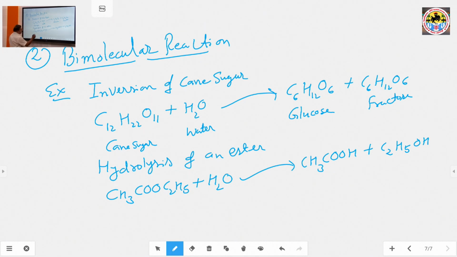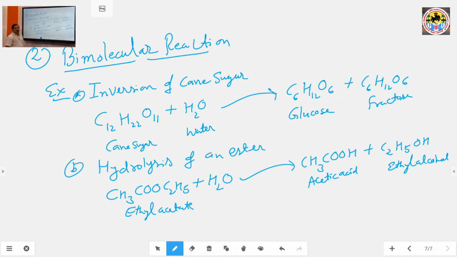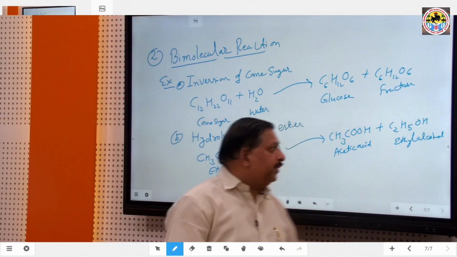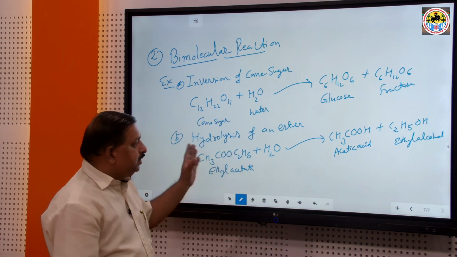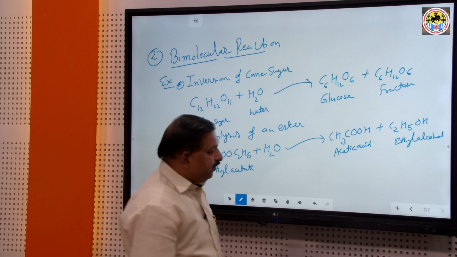Generally this is ethyl acetate, this is acetic acid and this is ethyl alcohol. Okay. This is another example of a bimolecular reaction. And the inversion of cane sugar, number 1, and number 2, hydrolysis of an ester, are among many examples of bimolecular reactions, but here we discuss only two examples. So, cane sugar and ester molecules take part in the reaction and the reaction proceeds. Okay. This is clear.